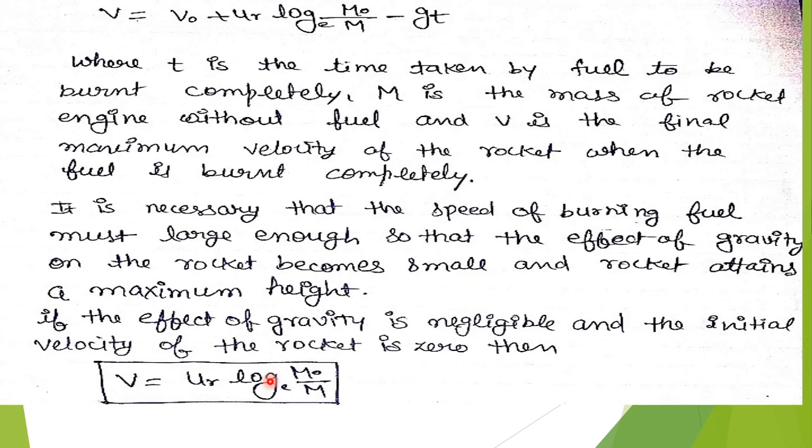Now it is necessary that the speed of burning fuel must be large enough so that the effect of gravity on the rocket becomes small and the rocket attains a maximum height. If the effect of gravity is negligible and the initial velocity of the rocket is 0, then what will be the term? v equals ur log(m0/m).